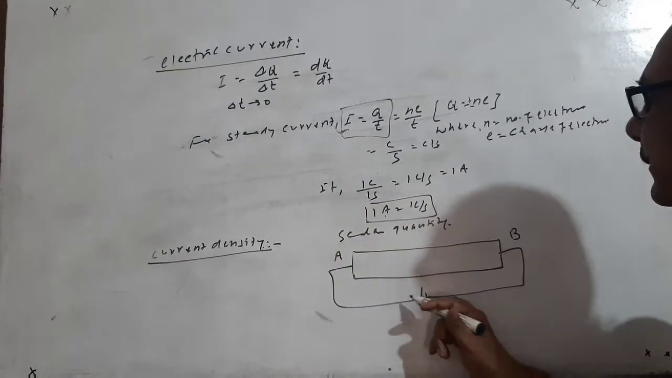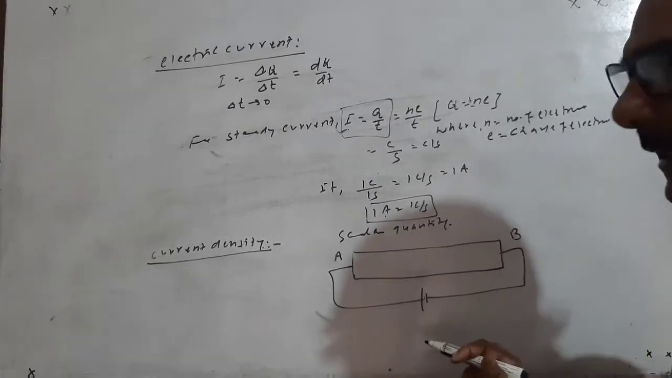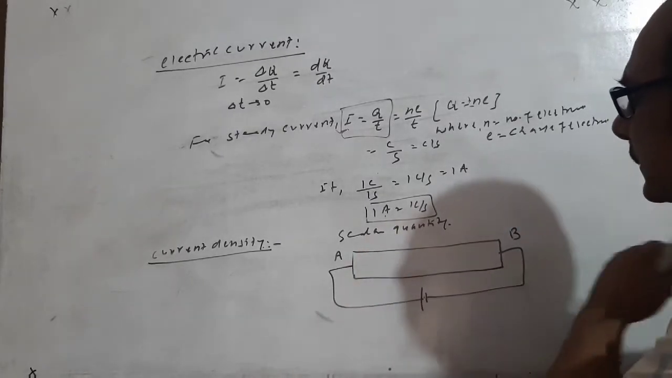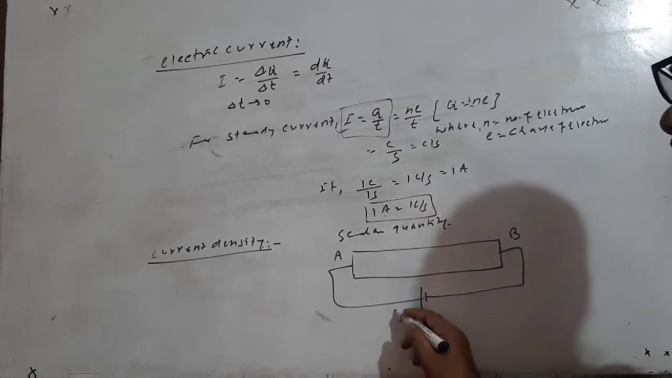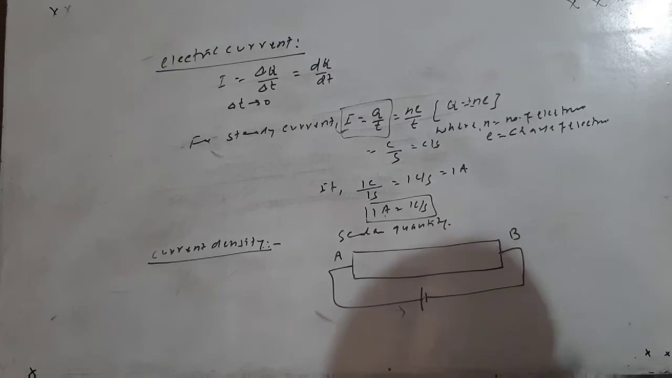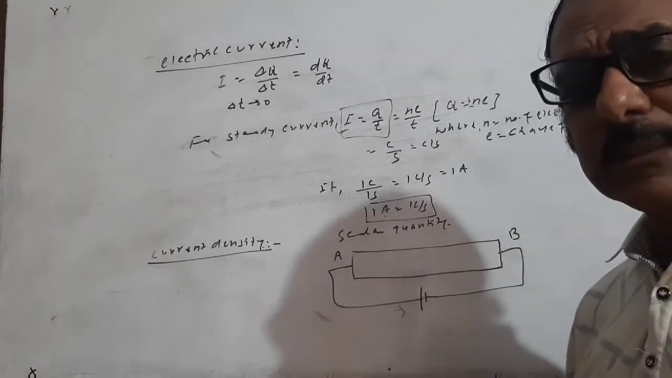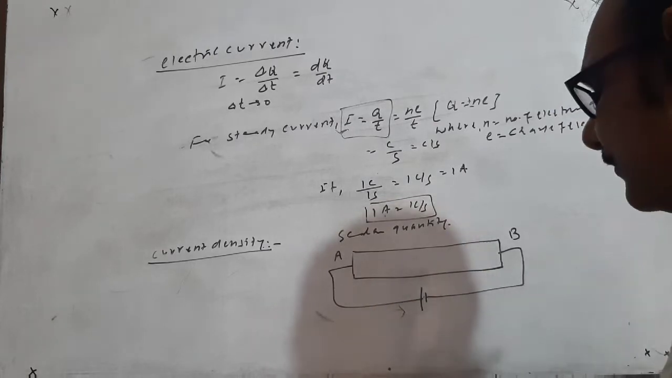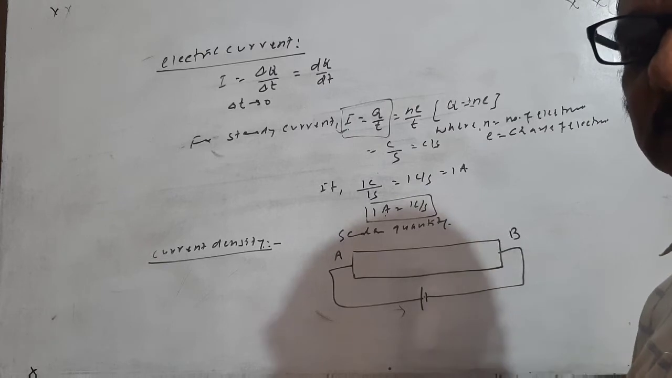So when the electric field is established, meaning any cell is connected or potential difference is applied, the electrons are accelerated along the direction of the electric field, and the electrons immediately collide with the positive lattice, positive ions or the residual atom.